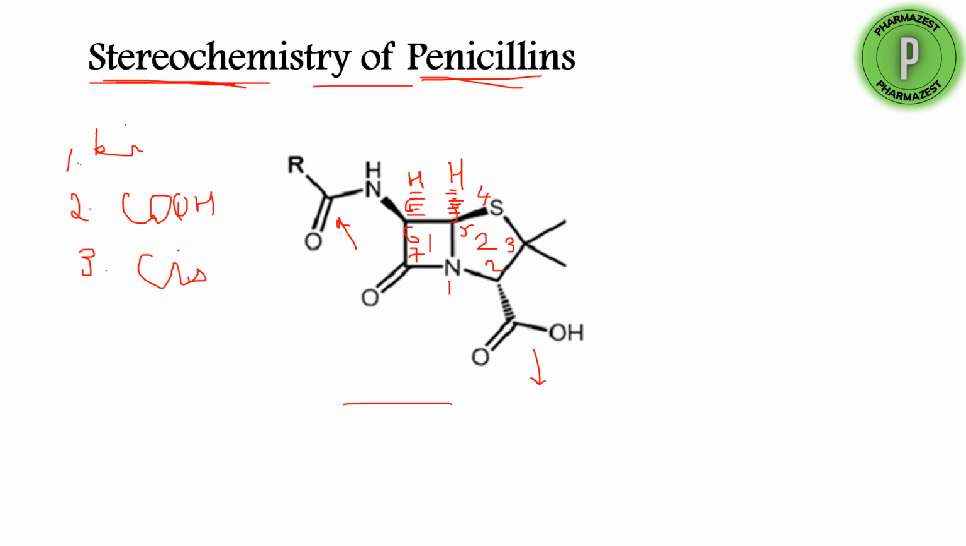Both the hydrogens are below the plane, that means they are in the same plane and they are near to each other. These two hydrogens are neighbors. Because they are neighbors, they are cis to each other.